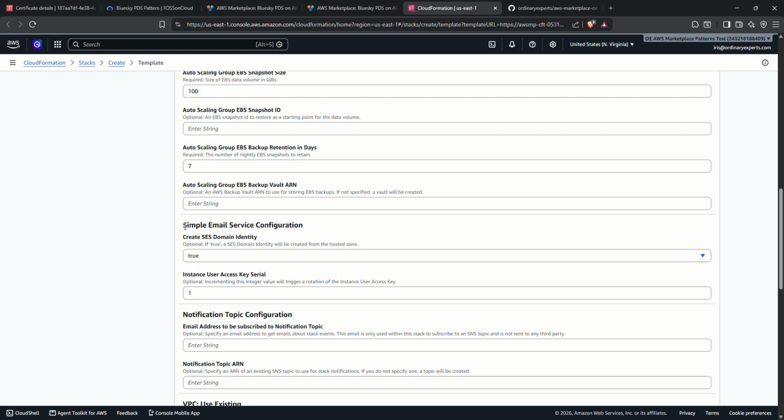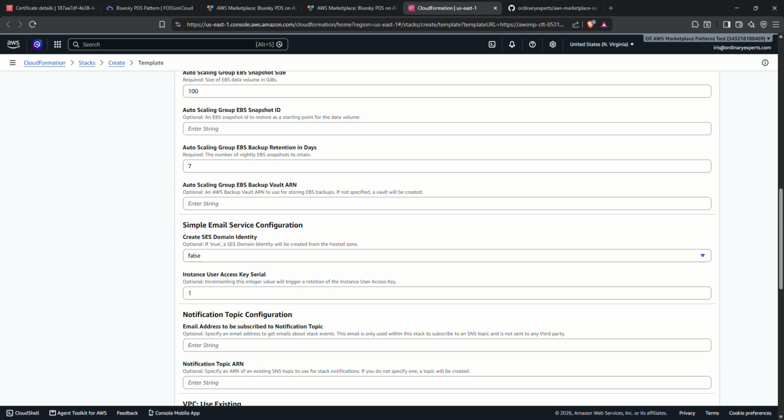But one thing to note here is Create SES Domain Identity. Leave this true if this is the first pattern you're deploying against this domain. It'll stand up an SES domain identity with Easy DKIM so that the PDS can send account verification emails. However, if you've already got an SES set up for this domain, say from a previous stack, make sure to set this to false, otherwise it won't deploy.